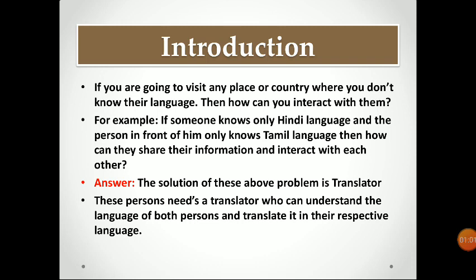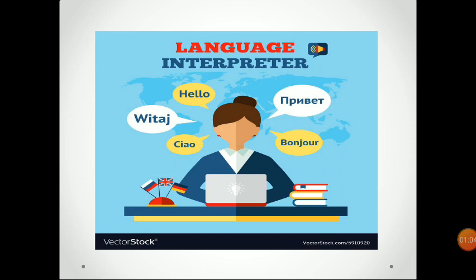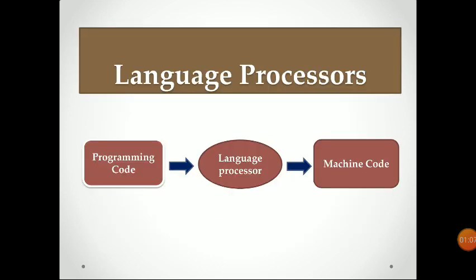respective language. Same in the case of a computer program. The computer processor understands only the machine code. So they need a language processor, which acts as an intermediate between a program code and a machine code. See, a user can write a program, then a language processor can convert, or translate, that program into a machine code. A machine code is also known as object code, which is understood by the computer, and the computer comes to know what output the user needs.